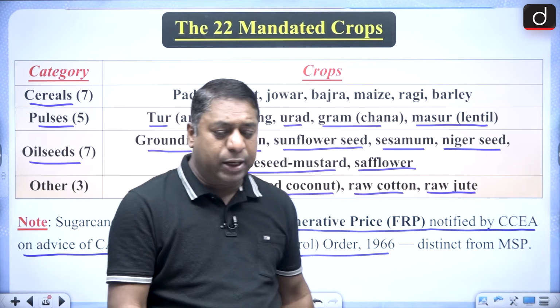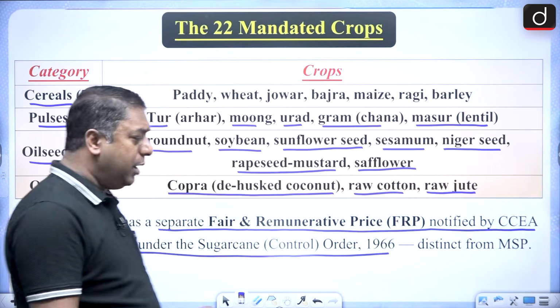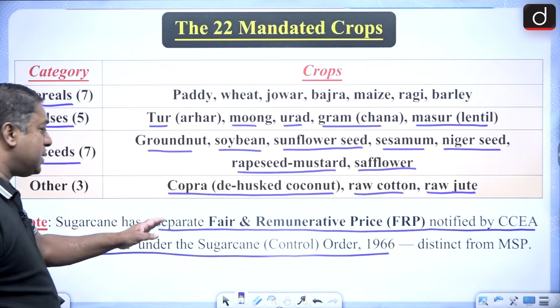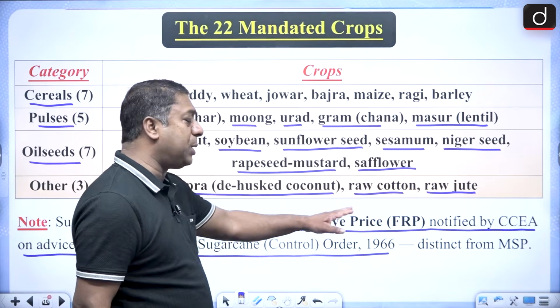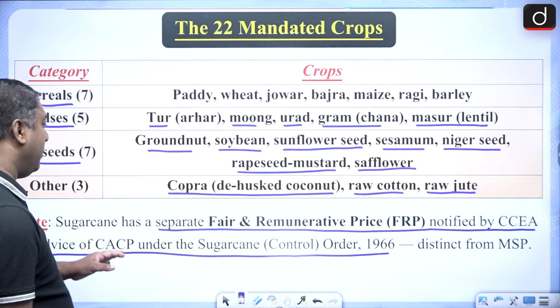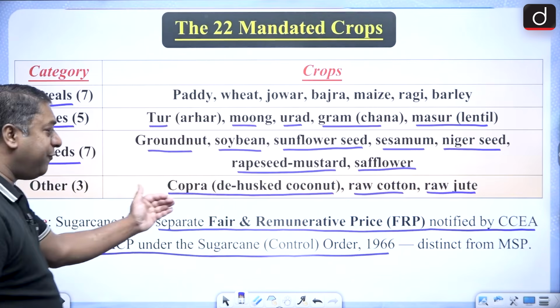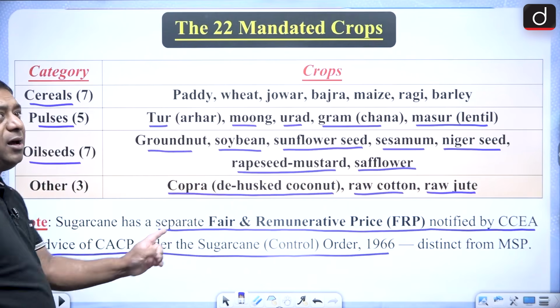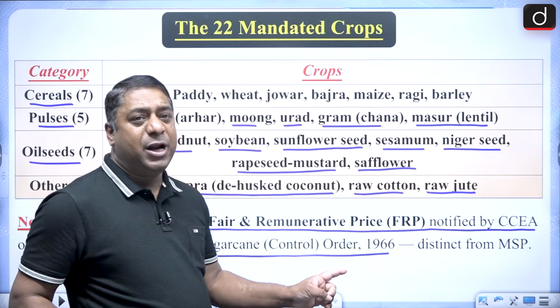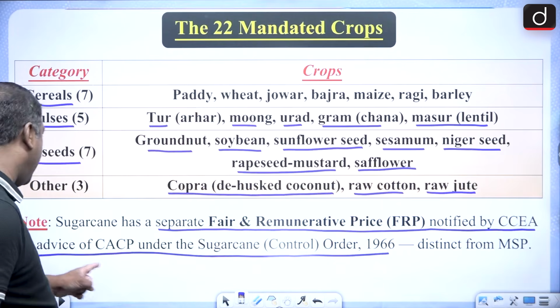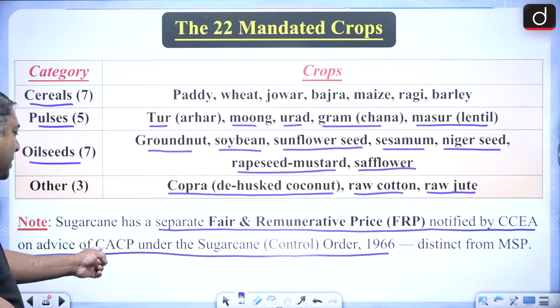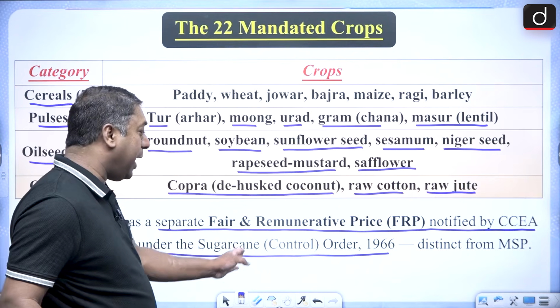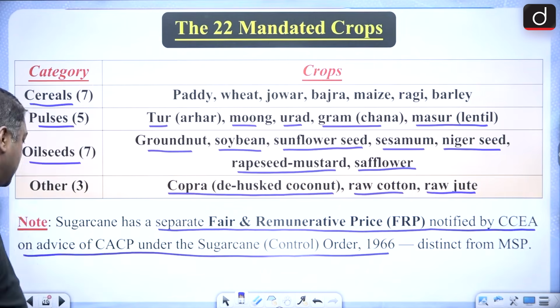Remember it. It has a separate fair and remuneration price, FRP, which is notified by the Cabinet Committee of Economic Affairs, on the advice of the Commission of Agricultural Cost and Prices, under the Sugarcane Control Order 1966.